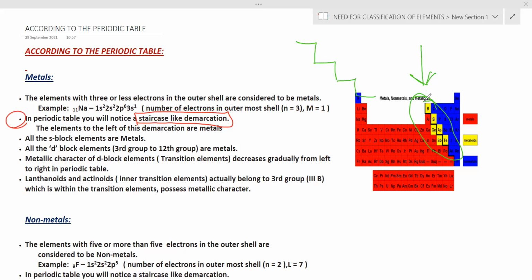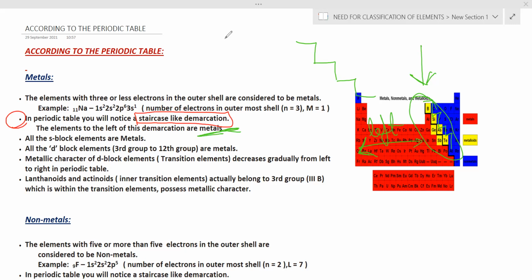So a staircase-like demarcation can be noticed. All the elements towards the left side of the demarcation can be considered metals according to the periodic table. So whichever elements are towards the left side, we call them metals.